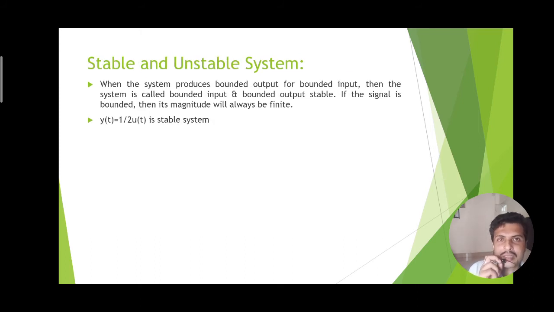This is another important classification, which is known as the stable and unstable system. Sometimes it may happen that the input is bounded within some limit, that is, magnitudes and other parameters are bounded. So within a boundary condition, if the input is existing, and that bounded input produces an output which is again bounded within certain limit, then it is known as the stable system. And if a system is accepting bounded input but not producing the output which is bounded with specific condition, then it is known as the unstable system.